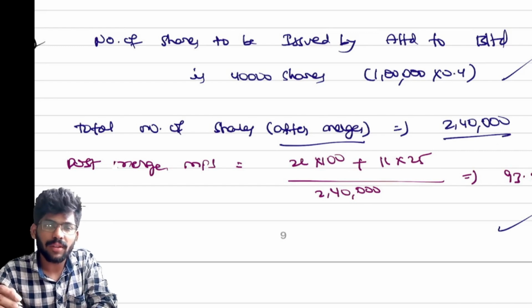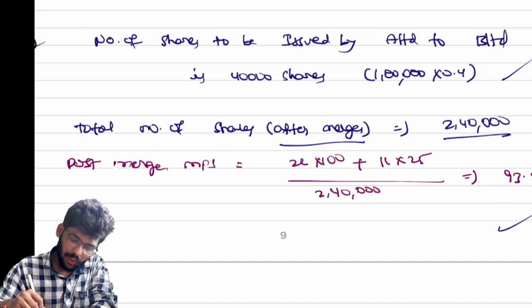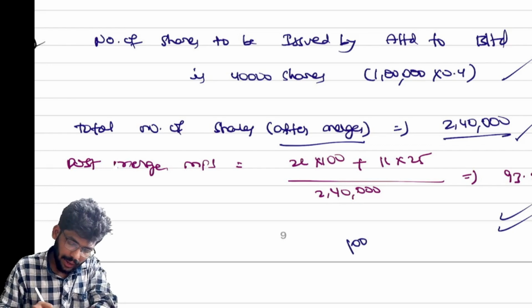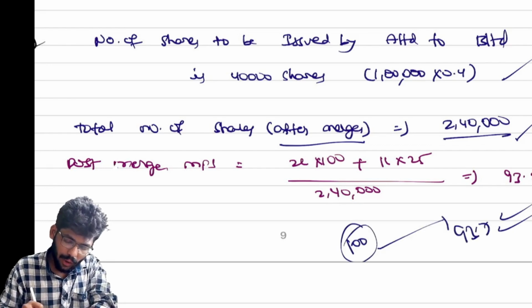Post-merger MPS means after the merger. Both the market values get combined. Our market value is 2 lakh shares into 100 rupees, and their market value is 1 lakh shares into 25 rupees. Total divided by the number of shares after the merger, 2 lakh 40,000. We will get this. Previously 100, now 93.7.